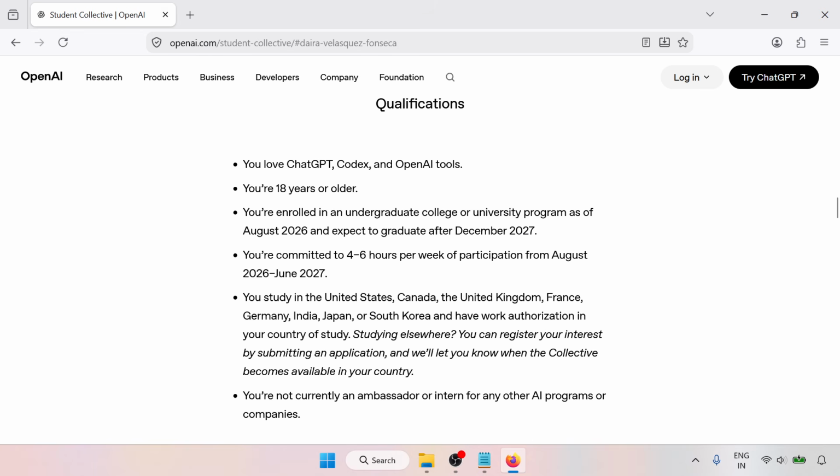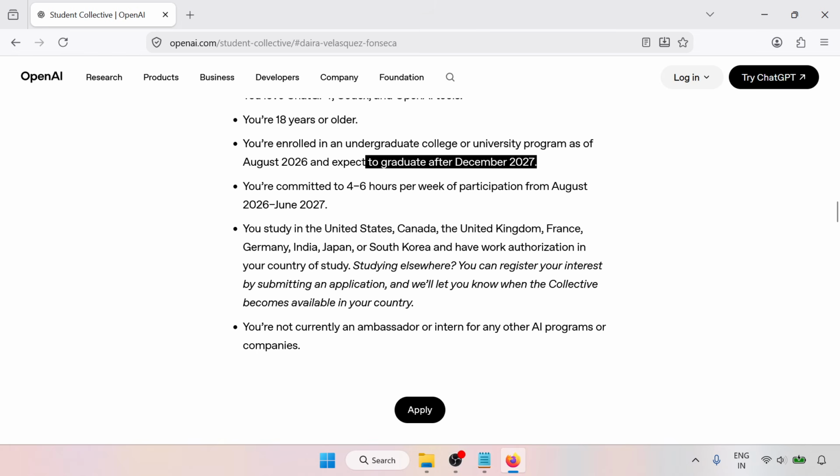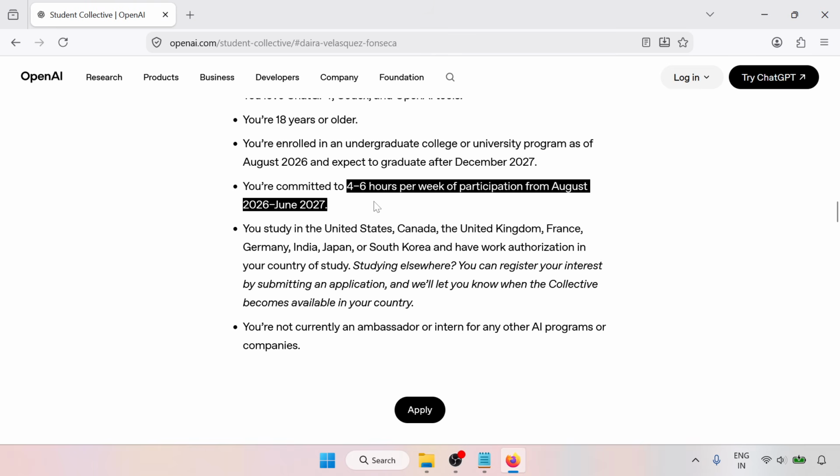The qualifications required: you love ChatGPT, Codex, and OpenAI tools. You are 18 years or older. You are enrolled in an undergraduate college or university program as of August 2026 and expect to graduate after December 2027. You are committed to 4 to 6 hours per week to participate from August 2026 to June 2027.